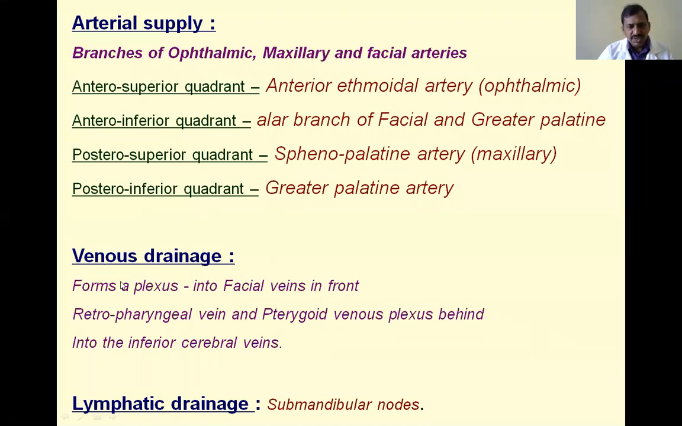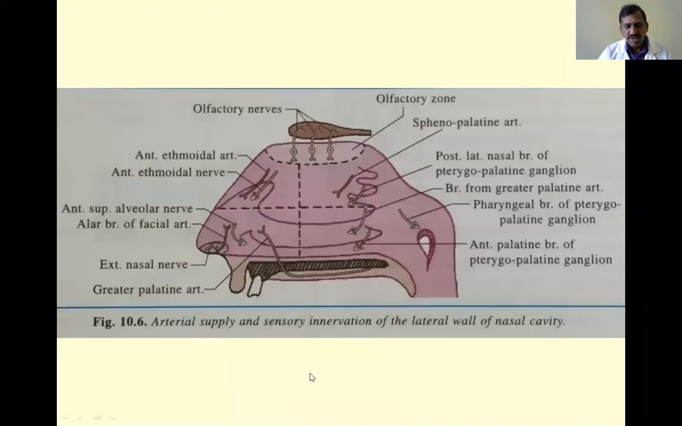Next, venous drainage. The veins draining the lateral wall of the nose form a plexus, and they drain into the facial vein in front, the retropharyngeal vein and the pterygoid venous plexus behind, and into the inferior cerebral veins above. Lymphatic drainage is into the submandibular group of lymph nodes.